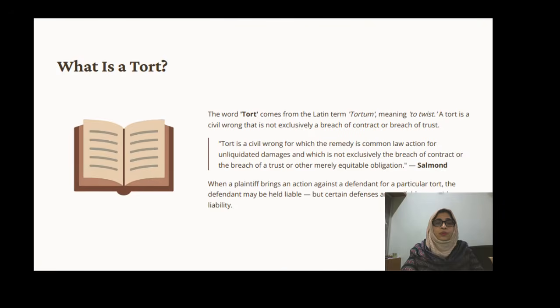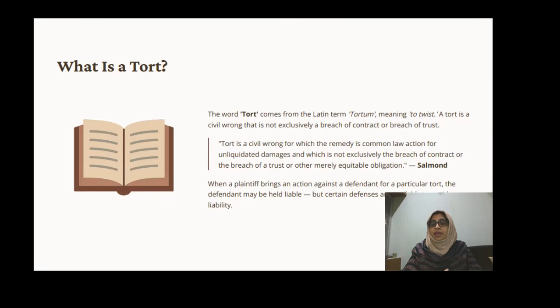Before starting the defense, volenti non fit injuria, we will recall the definition of tort. Tort is nothing but a civil wrong, and it comes from the Latin term tortum, which means twisted or crooked act, or it is also called a civil wrong. It is exclusively not a breach of contract and not a breach of trust. It is neither a breach of contract nor a breach of trust or other type of civil wrong.